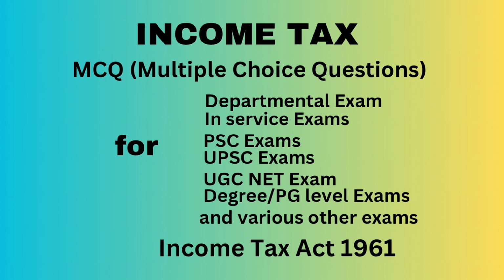Question number 27. In respect of voluntary contributions in excess of rupees 20,000 received by a political party, exemption under section 13A is available where proper details about the donations are maintained. There is no need to maintain books of account. Answer, false. Question number 28. Incomes that do not form part of the total income are called, answer, exempt income.